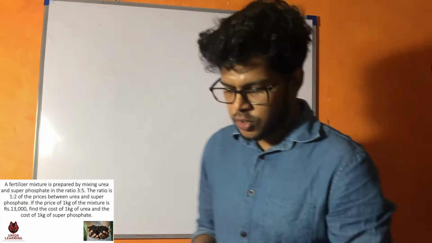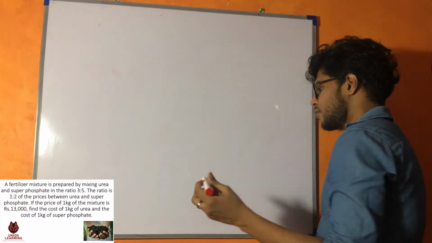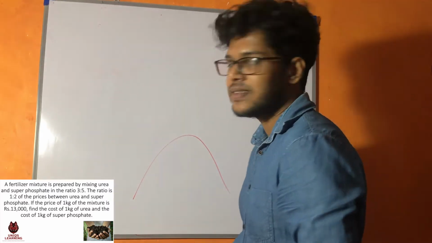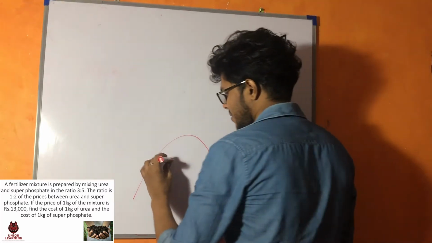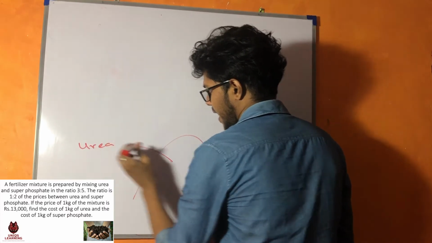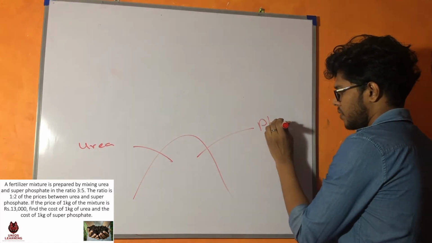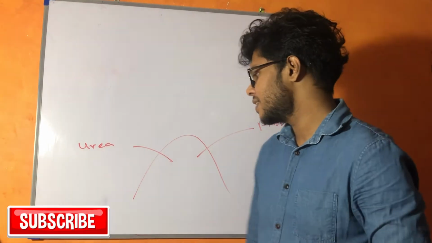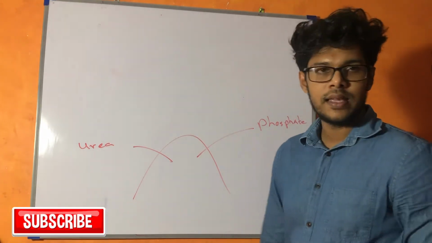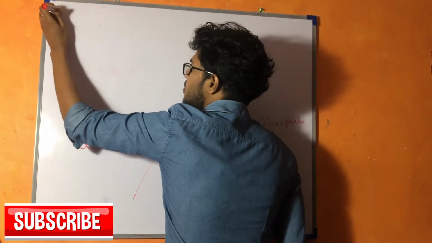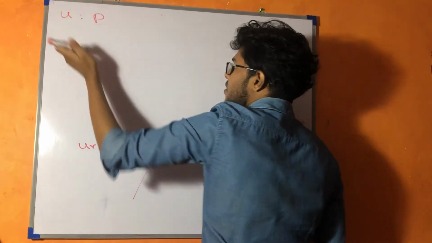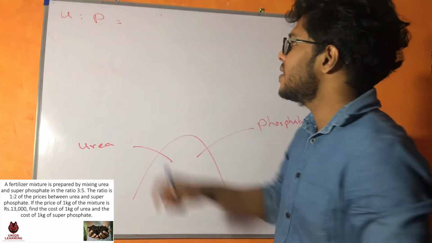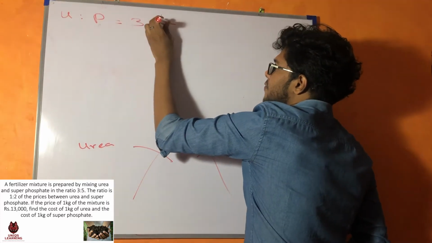So this question is about ratios, right? In the question it says there is a mixture of fertilizers. This fertilizer contains two things: one is urea and the other is phosphate. Then the ratio is given, 3:5, so I will write down urea is to phosphate. They have given it is equal to 3:5, right?